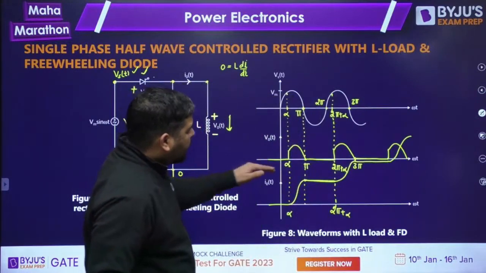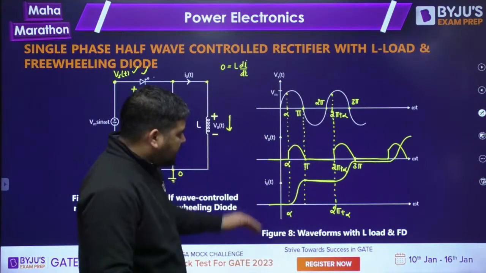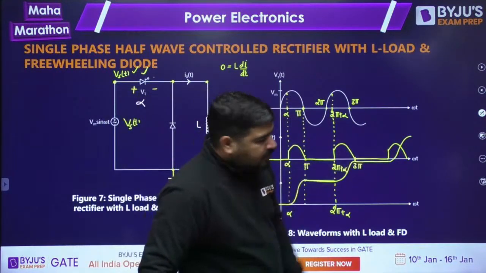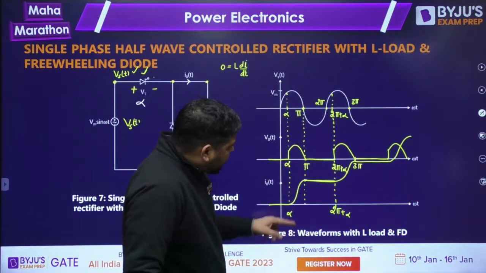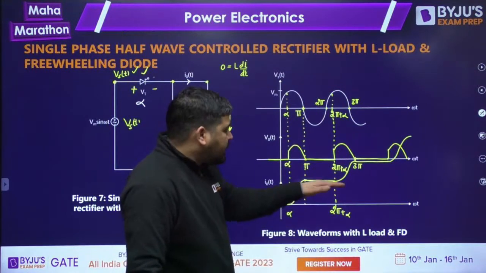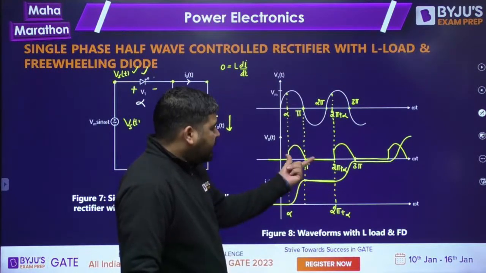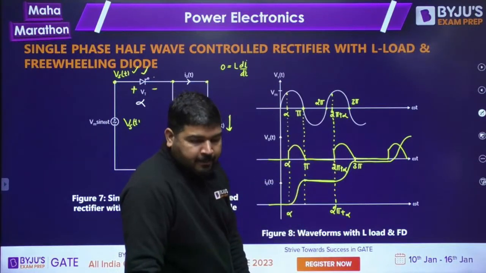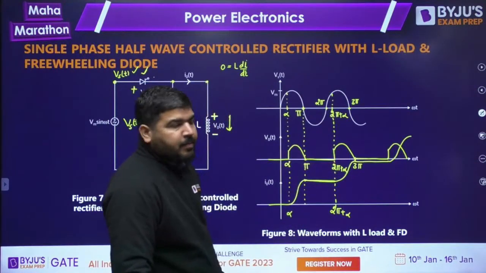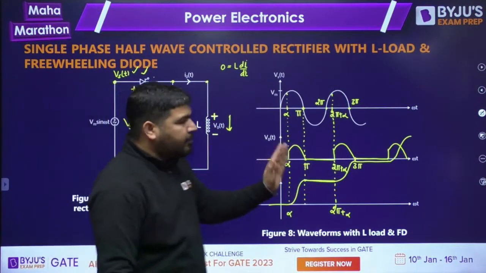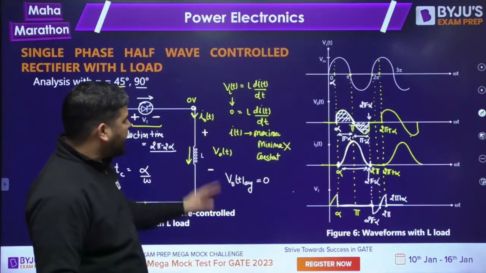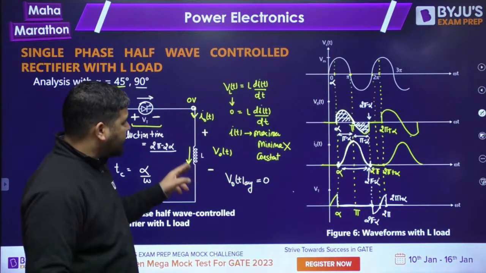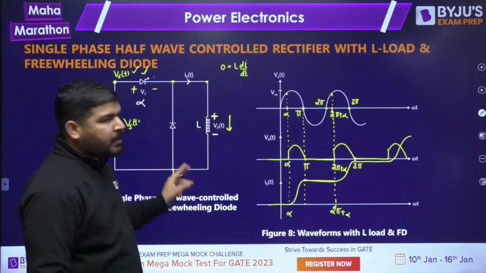So I told you that in this case the current will keep on rising like this. You can see that the current is not periodic. If the current is not periodic, average voltage will not be 0. You can see that the average is not 0, average is positive. I hope it is clear to everyone. So be careful, guys. These two cases are very important. Here you have a thyristor with the inductor, and here you have one more freewheeling diode.